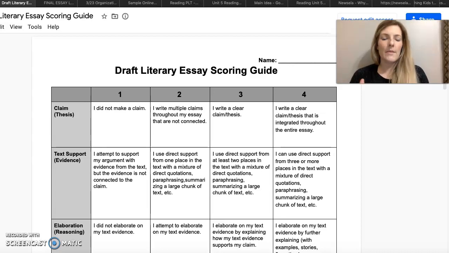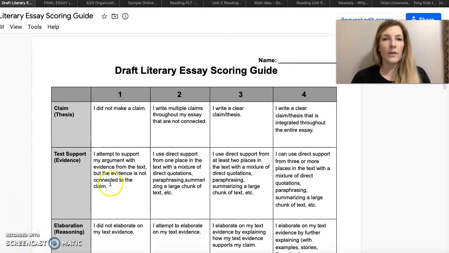Hello. For our focus today in writing, we are going to be talking about how before spring break we had our second draft of our rough drafts of our literary essays due. So today we're going to focus on choosing one rough draft, either the essay that you wrote about character trait, or the essay that you wrote about theme, whichever one you like better. And this week we're going to take that through the publishing cycle and have that due on Friday.